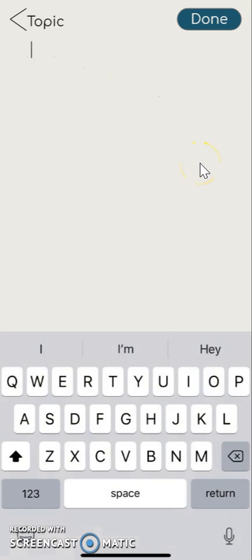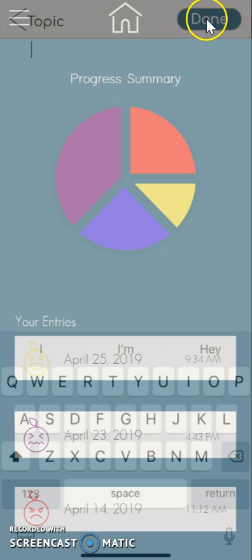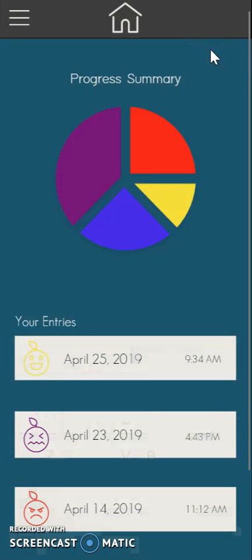And essentially, this is going to be your little notepad where you would do your journal, and it's going to ask you what's on your mind. And like I said, since this is a prototype, it's unfortunately not able to input any information, but you would just click here. It has your little cursor and everything like that. You would just write about the topic. And then once you're done, you would submit it. So you click done, and it's going to take you over to your progress screen.